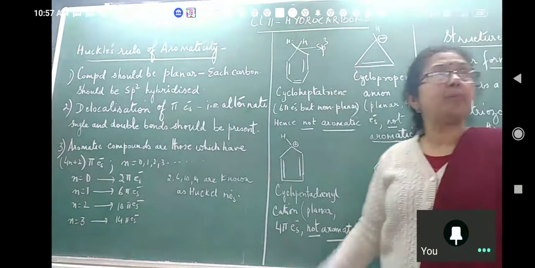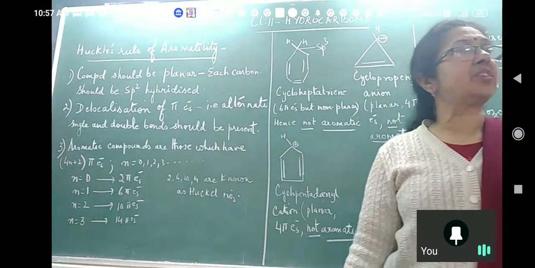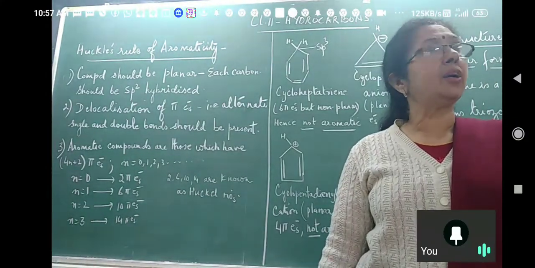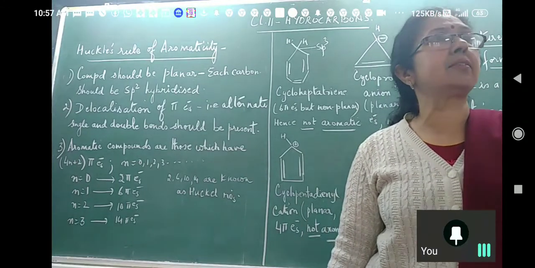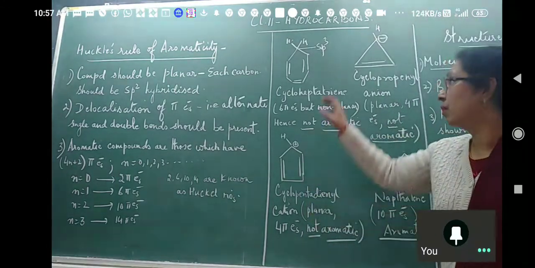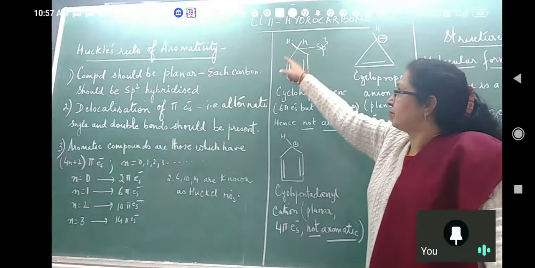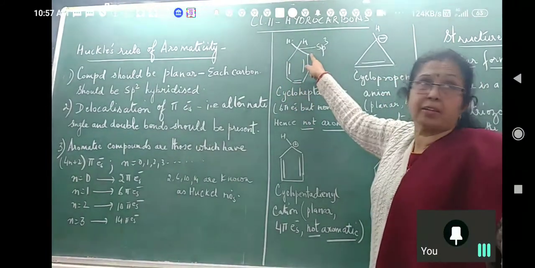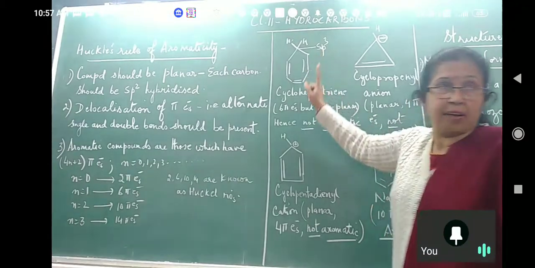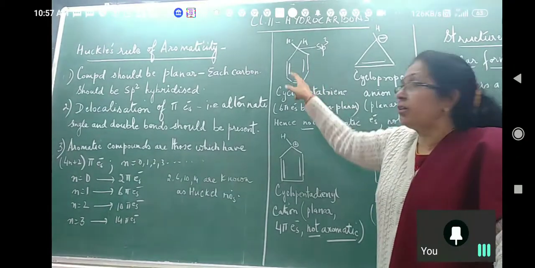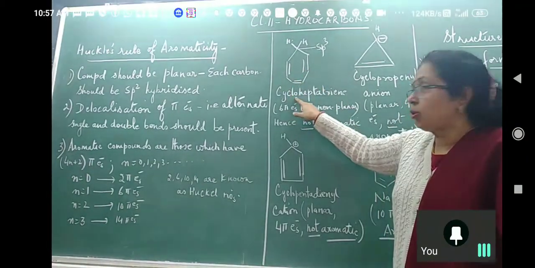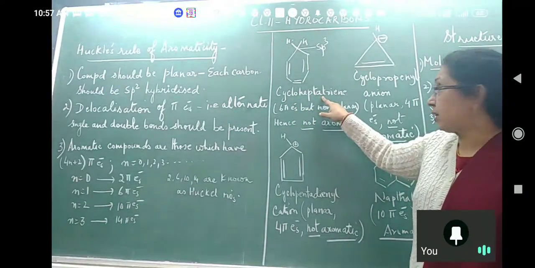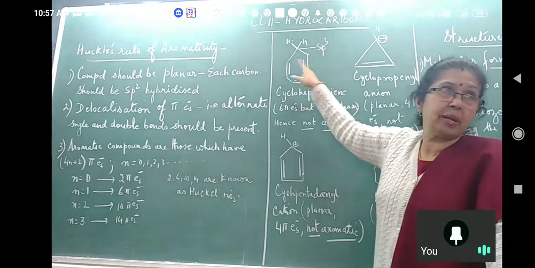Now, the question which will be asked is, structures are given to you and you are asked whether they are aromatic or non-aromatic, giving reasons. You have to give the reason also. This is the first structure. 1, 2, 3, 4, 5, 6, 7. This is not benzene. 7 carbon atoms and 3 double bonds. Cyclo means ring. Hepta means 7 carbon atoms. Tri means 3 double bonds.